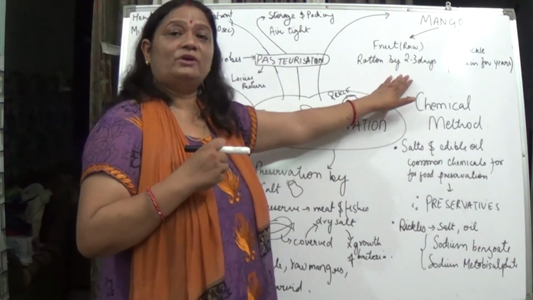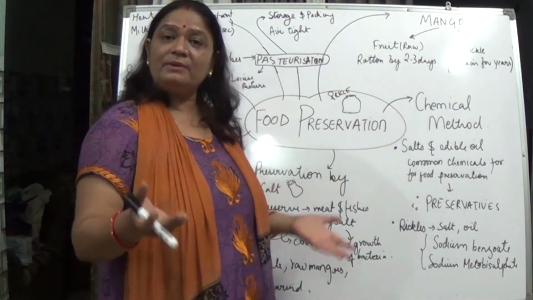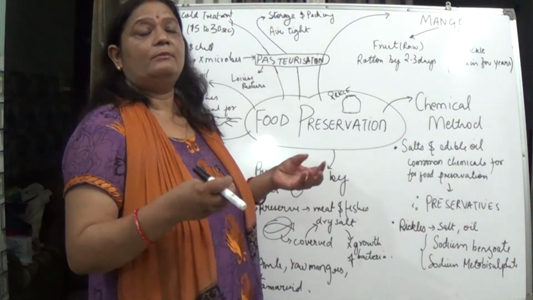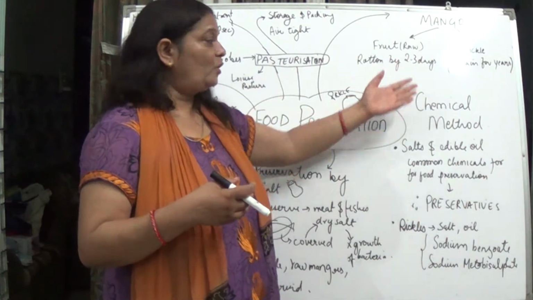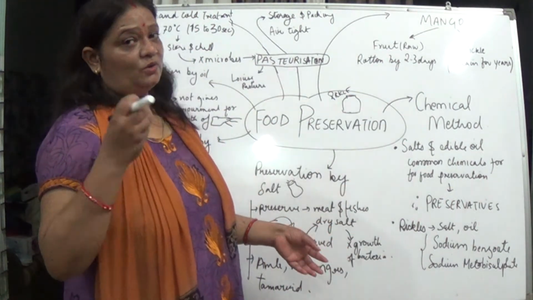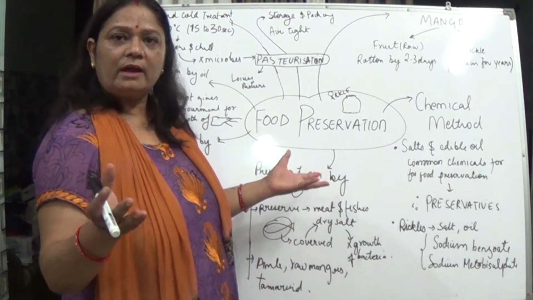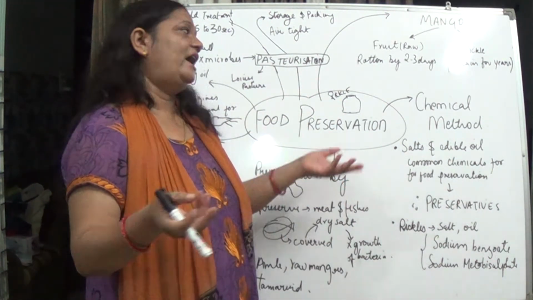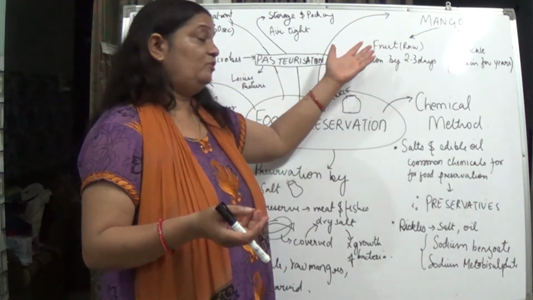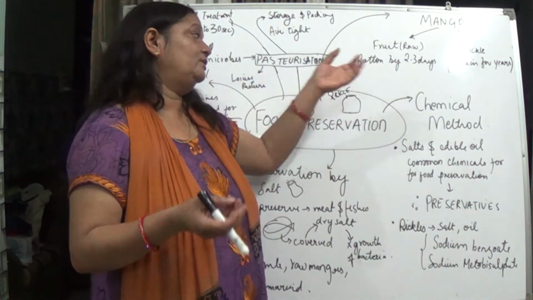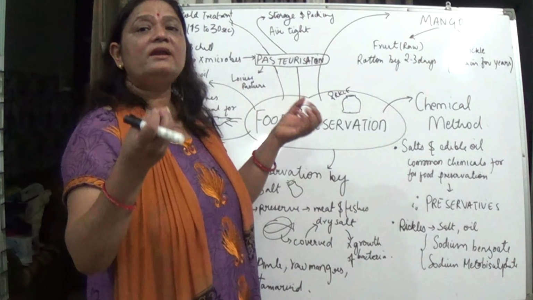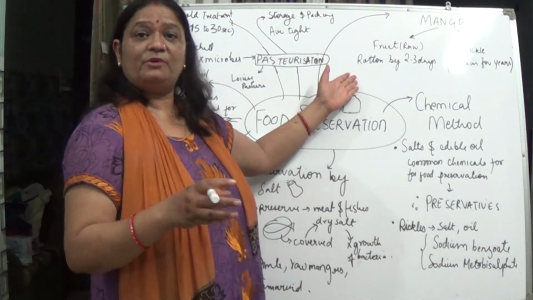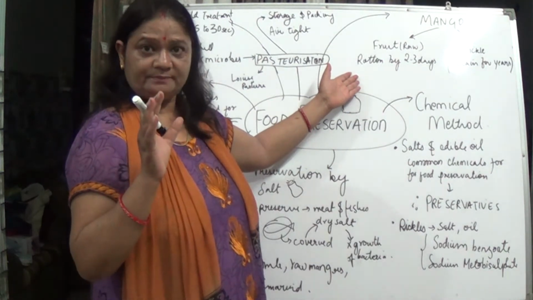As a result, these pickles can be kept for years, and we can eat them because they don't get rotten. It means the microorganisms have not acted on it. And if they have not acted, they have not produced toxins, and it is good for eating. But when we talk about raw mangoes, microorganisms have already acted on them, and as a result we can't eat them because they have produced toxin in them.